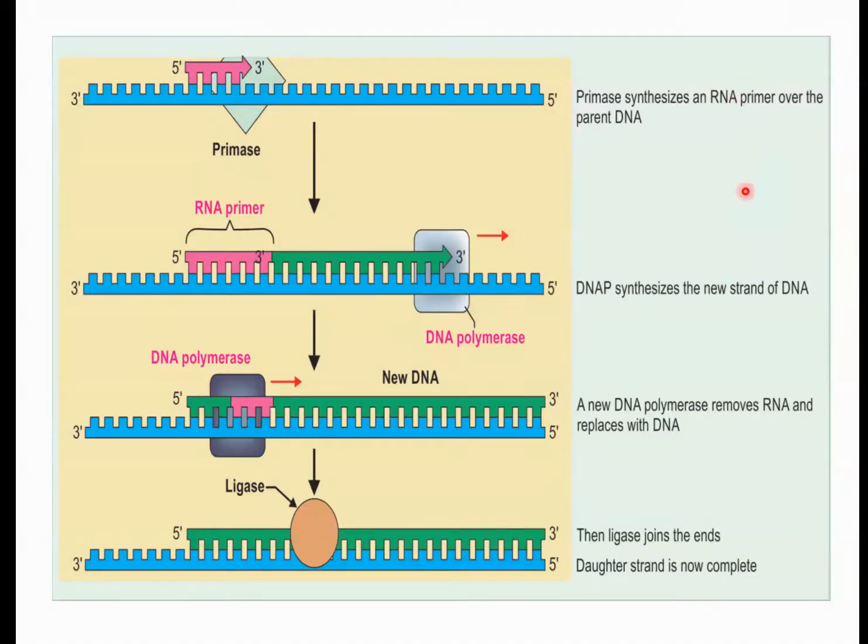Primase synthesizes the RNA primer over the parent DNA. Shown in red, in the 5 prime to 3 prime direction, the RNA primer is synthesized by the primase enzyme.